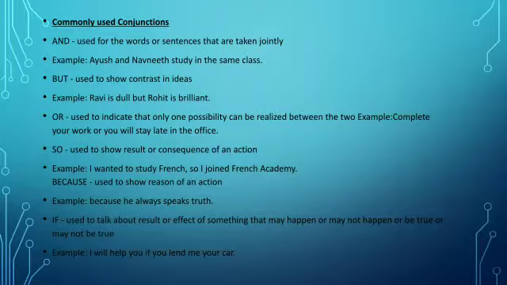Now the conjunction or is used to indicate that only one possibility can be realized between the two. Example, complete your work or you will stay late in the office. The conjunction so is used to show results or consequences of an action. For example, I want to study French, so I joined French Academy. Now the conjunction because is used to show the reason for an action. For example, because he always speaks truth.